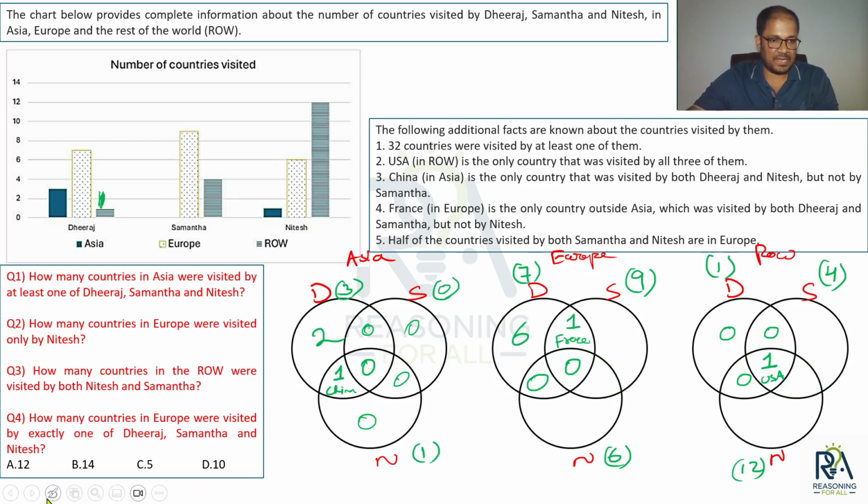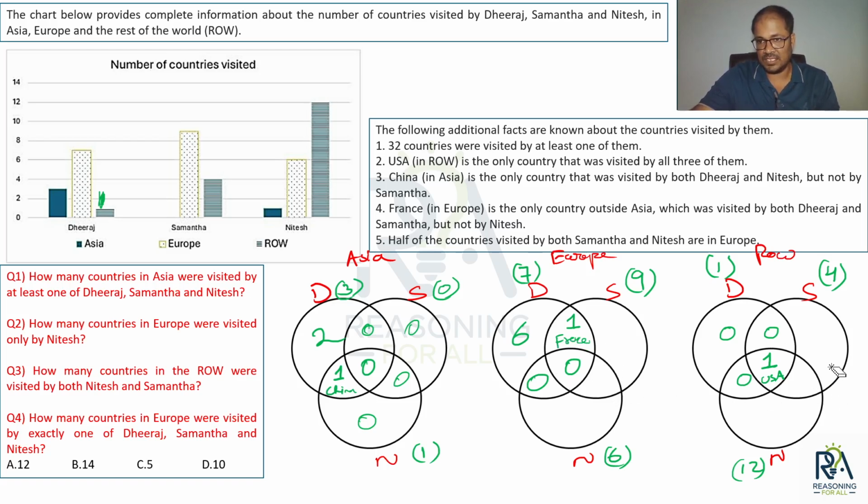फॉर एग्जाम्पल, आई विल टेक ए ब्लैक पेन, ठीक है। Let's say here I have one country visited by Samantha and Nitesh, right? So here Samantha and Nitesh are visiting how many countries total? 2, right? तो इधर भी आपको 2 डालना पड़ेगा, because half of those countries visited by Samantha and Nitesh are in euro. That means here you will be having 50% and here also you will be having the another 50%. मतलब these two values, this value and this value should be equal. Getting a point? This value and this value should be equal.